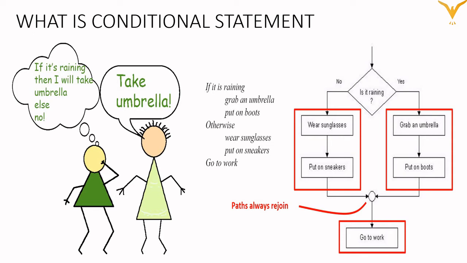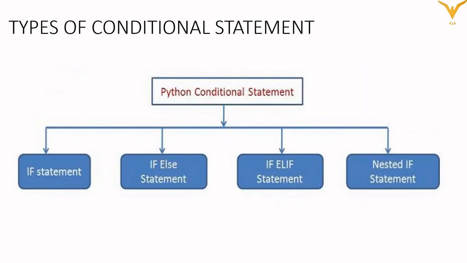Now this same thing we are also applying in our programs. In a program also there are some conditions, and according to that we need to write the code. So in Python, decision making is performed using the following conditional statements. We have a total of 4 conditional statements, that is the if statement, if else statement, if elif statement and nested if statement. We'll understand each and every Python conditional statement one by one with an example.